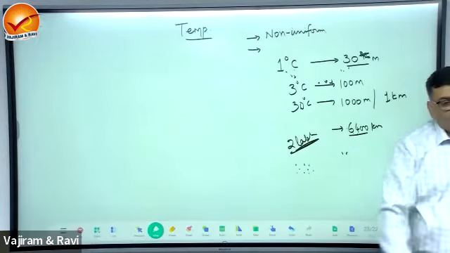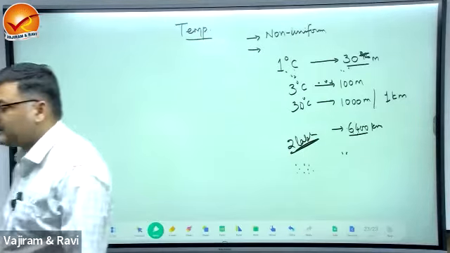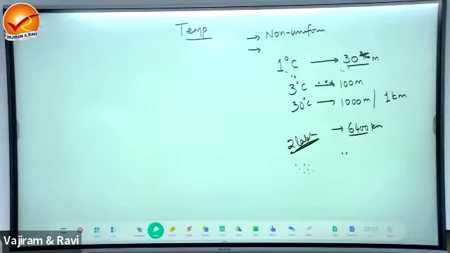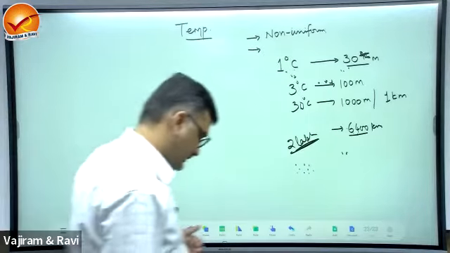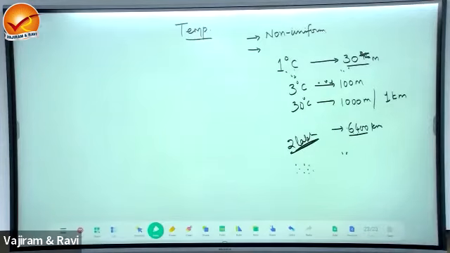Next point, there are evidences of maximum temperature of earth around 6,000 degrees.